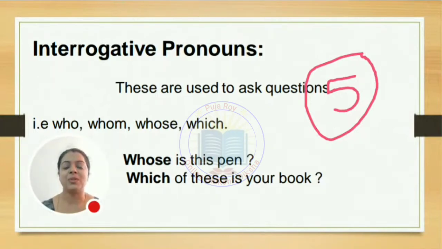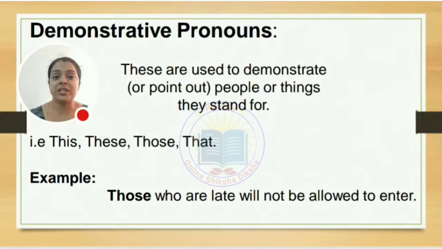Now we are going to start with the next kind of pronoun. Demonstrative pronoun means demonstrates. Demonstrates means points out something. So when you talk about demonstrative pronoun, you find which is pointing out something, which is demonstrating something, or you can say showing something. So the word which is demonstrating something, or pointing out something, or showing something, that word is known as demonstrative pronoun. Now you people just check, how many words are demonstrative pronouns? Only 4. Yes, they are only 4 and not more than that. And what are they? This, that, these, and those.